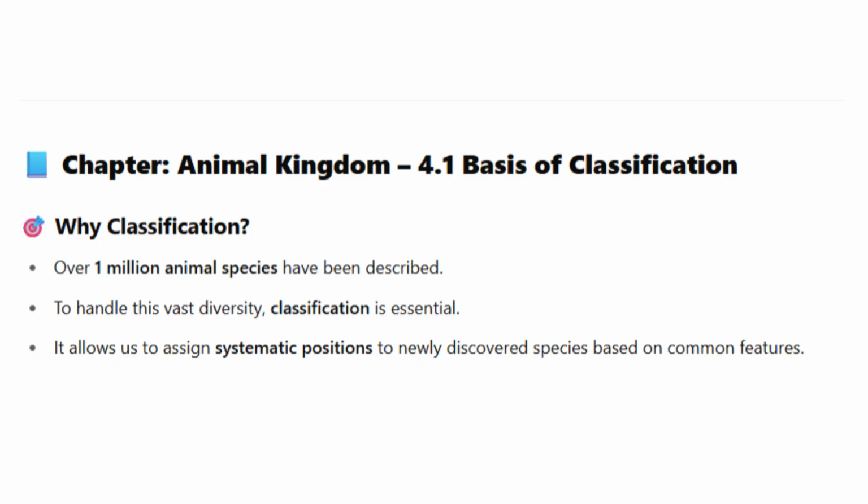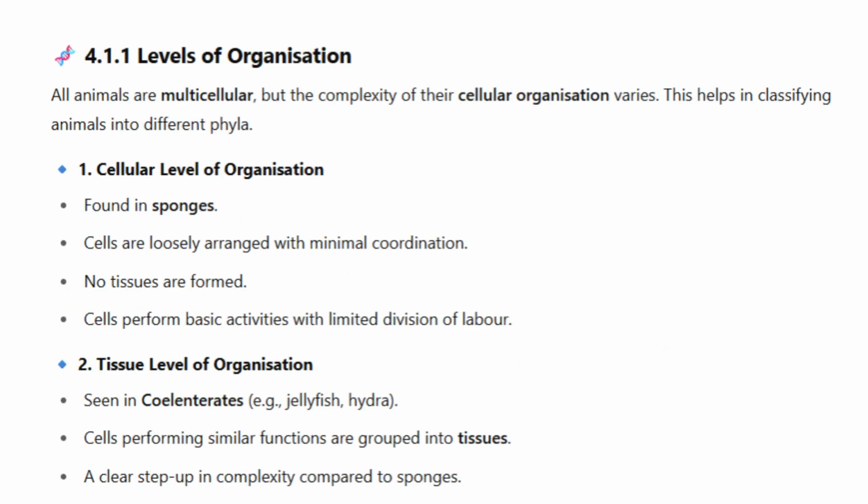Over 1 million animal species have been described. To handle this vast diversity, classification is essential. It allows us to assign systematic positions to newly discovered species based on common features.